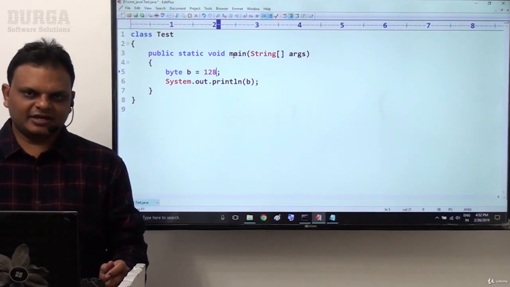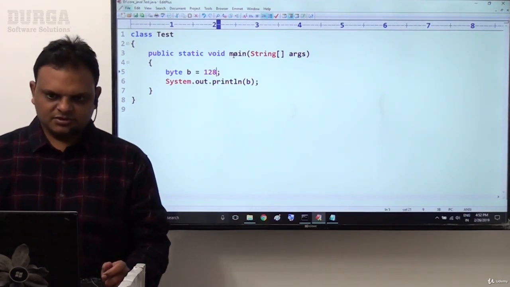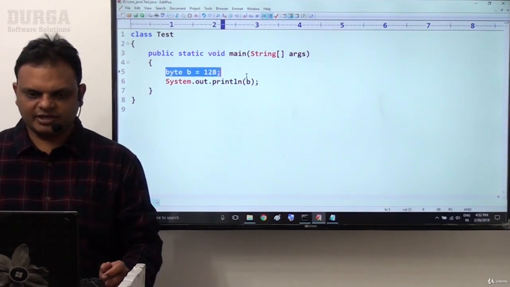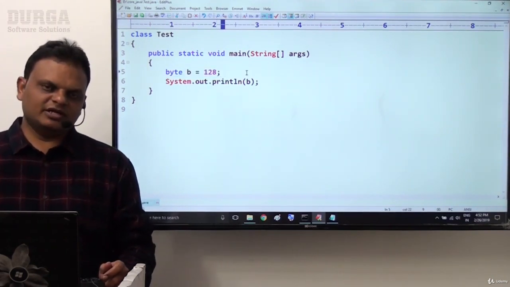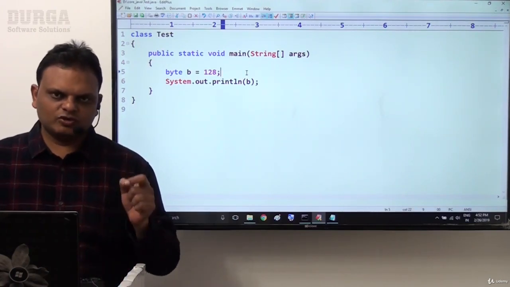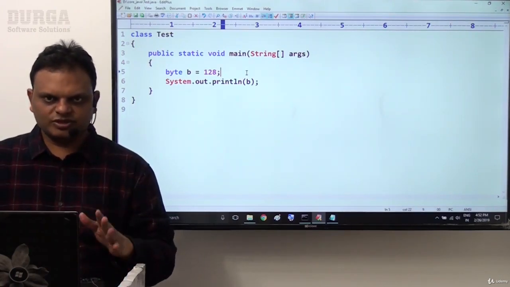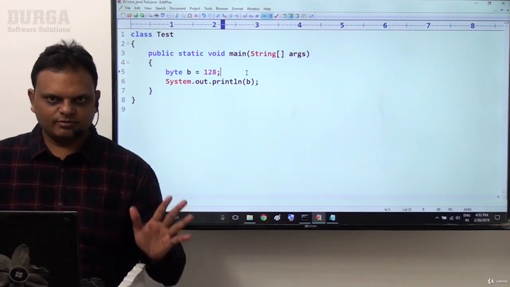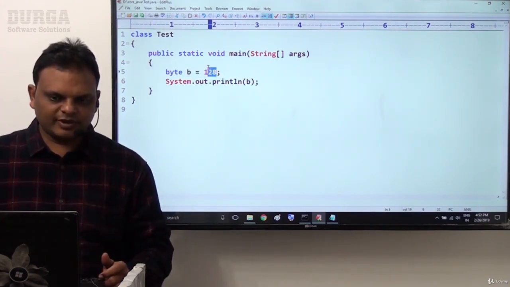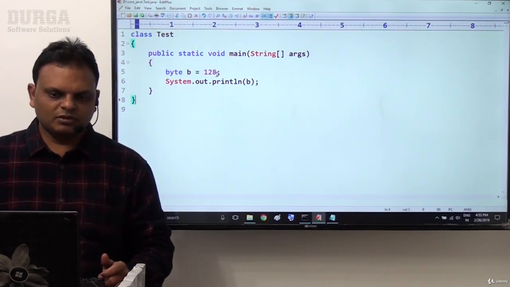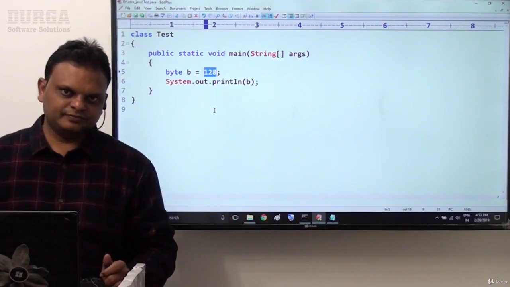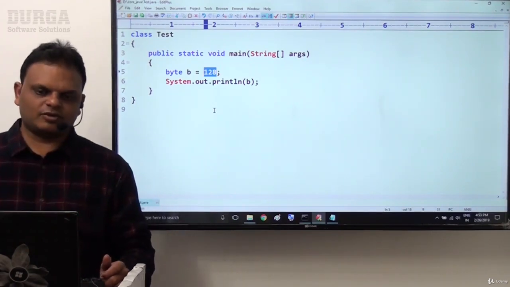Byte b = 128. Valid or invalid? Now here we have to check it. We already know the byte data type range is minus 128 to plus 127. This is the range of the byte. But which value am I trying to assign? 128. That means it is outside the range of the byte. Now tell me, is it valid or not?